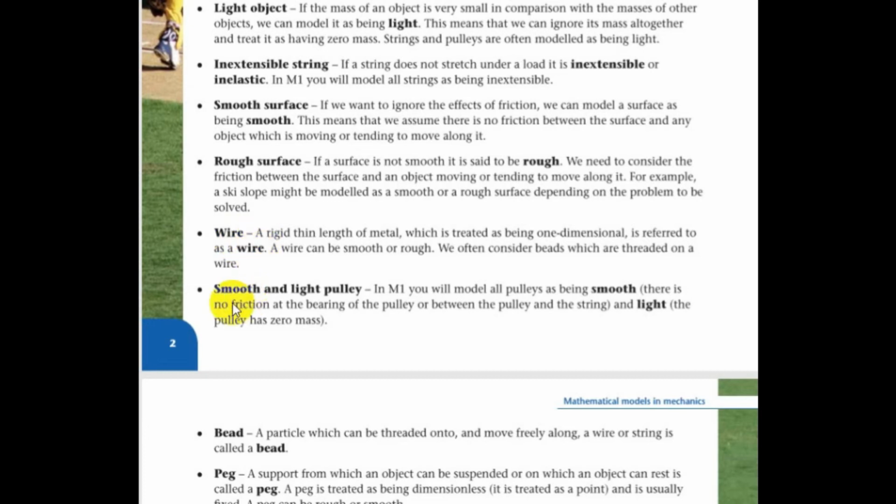The next term is smooth and light pulley. As you can already get from our previous explanations, a pulley which is smooth and light won't have any frictional effect on the object's motion. That means there won't be any frictional force because of the pulley, and the mass of the pulley is negligible, so it is considered to be zero. So whenever the question mentions smooth and light pulley, you will simply ignore the frictional force and the weight provided by the pulley.